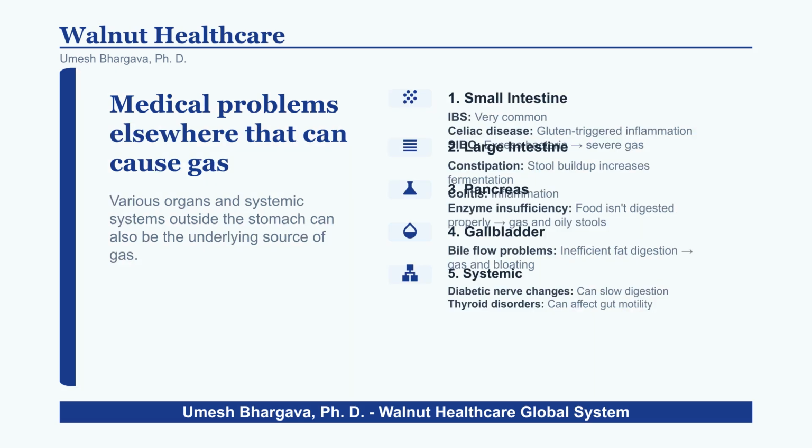Gas can also stem from issues elsewhere in the body. Potential sources include conditions in the small or large intestine, such as SIBO or constipation, pancreatic enzyme insufficiency, gallbladder problems, or systemic issues like diabetes or thyroid disorders.